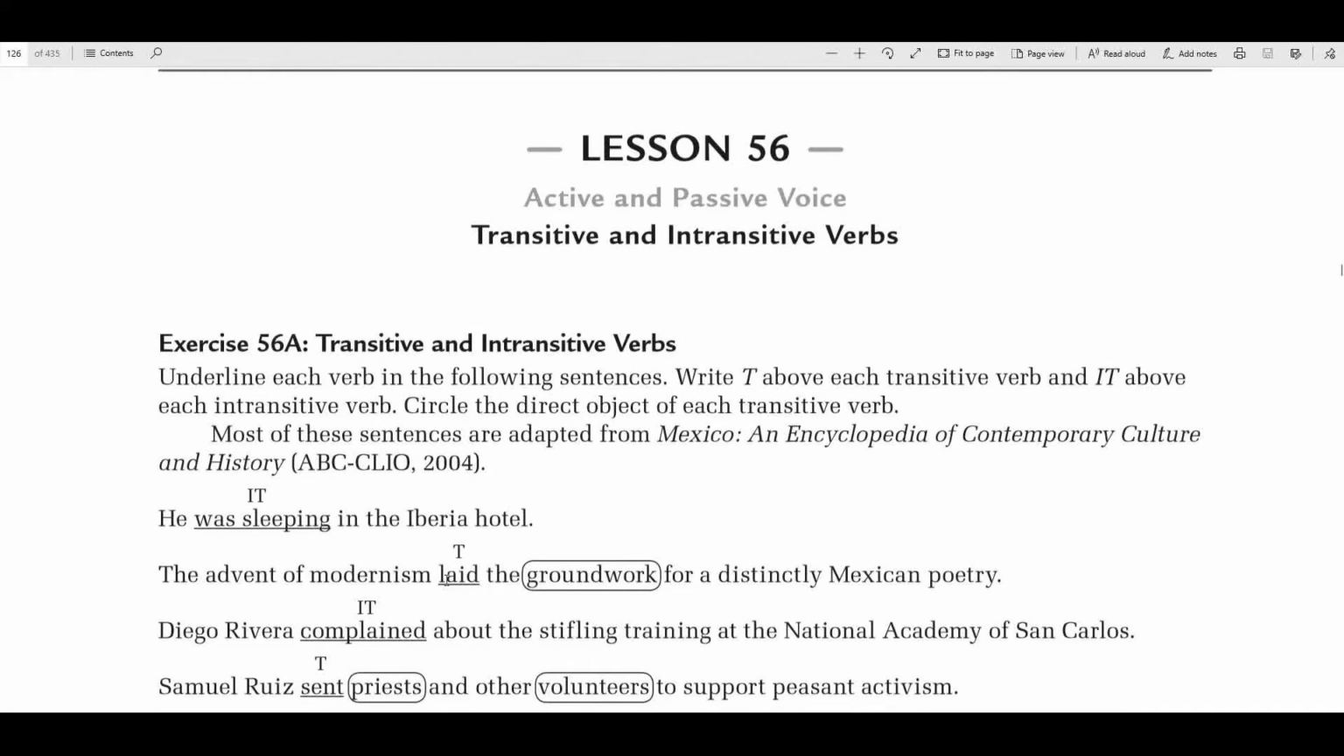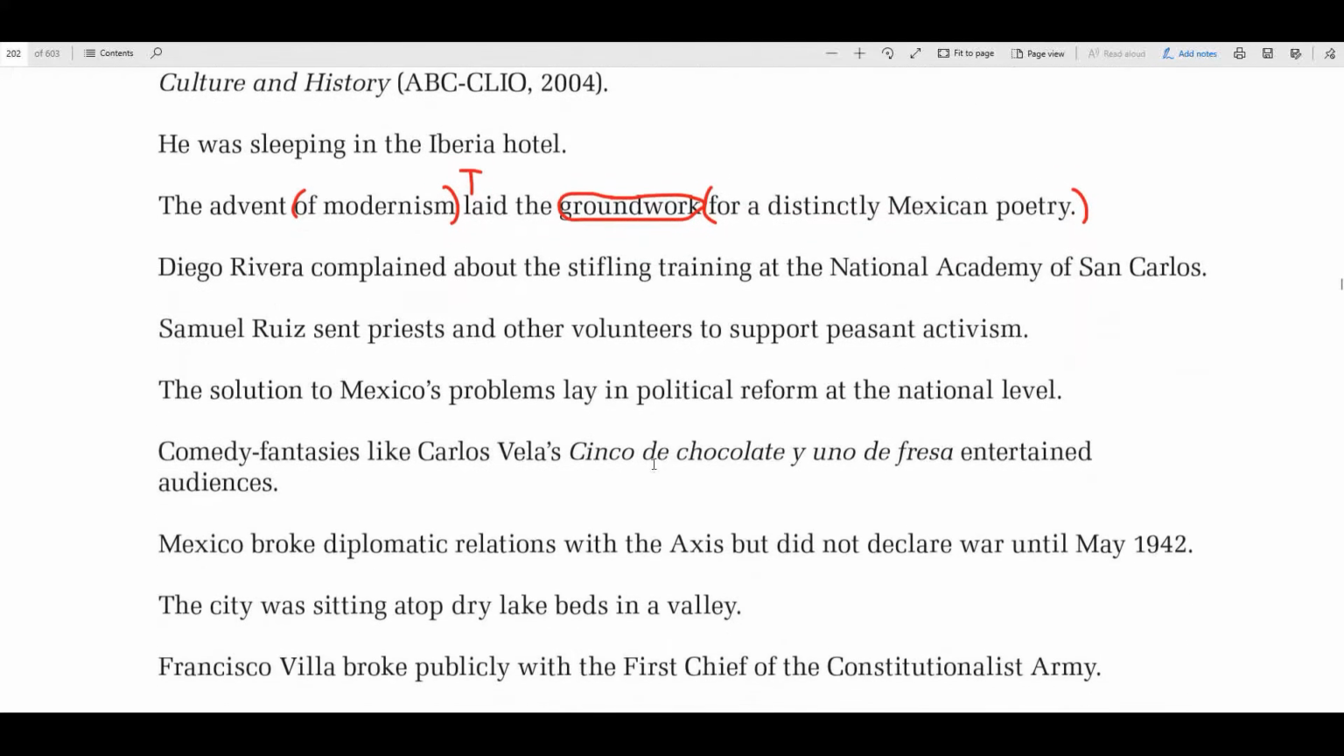Let's check. That's correct. Okay, so let's keep that in mind. Like I said, it's been a while since I've done transitive and intransitive. Transitive have direct objects. Intransitive do not. So I'm going to do a couple more with these, then I'm going to let you do some.